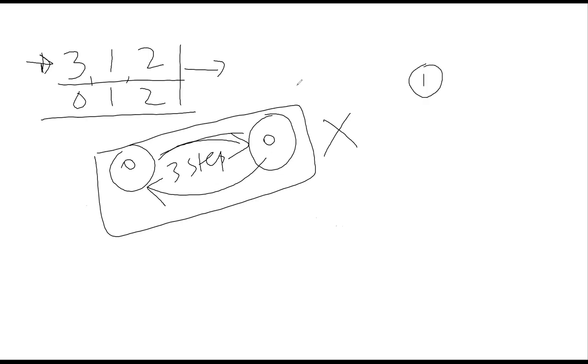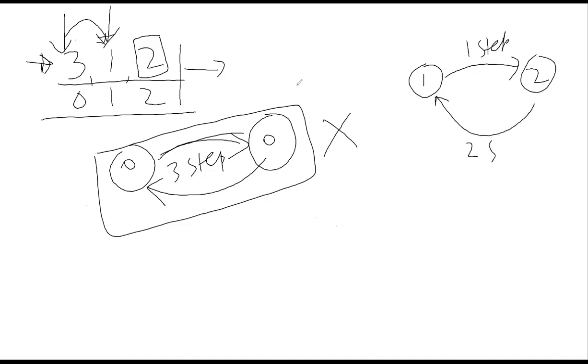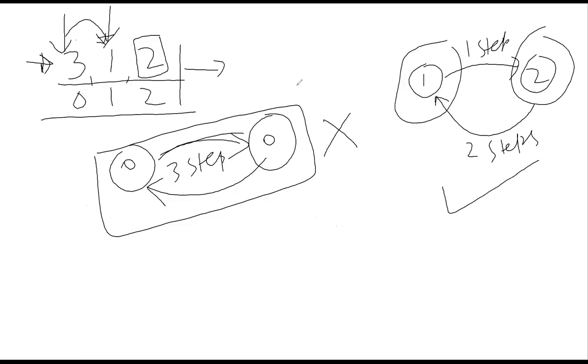So we'll start in index 1 and we have to take 1 step, right? So with 1 step, we'll reach index 2. Now we have an option to move 2 steps. Now if we start from this one and we take 2 steps, for the first step, we are going out of the right boundary. So we'll start from here. So first step is here and the second step is here, right? So essentially in 2 steps, we are moving back to the original position, right? Now you see there are two elements involved in this cycle. So for the case of the problem, this is a valid set, and this array will form a circular loop.